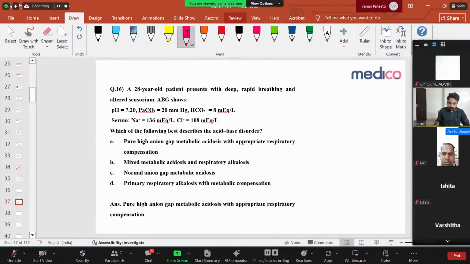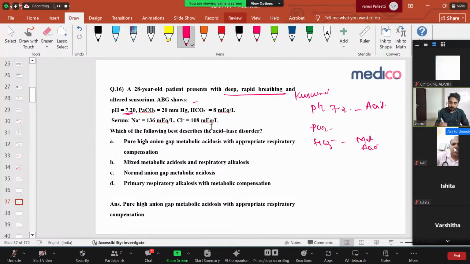Let us come to the next question. A 28-year-old patient presents with deep rapid breathing. That is Kussmaul breathing. ABG shows pH 7.2, which is acidosis. PaCO2 is 20, and bicarb is 8. Bicarb of 8 means it's a metabolic acidosis. Sodium is 136, chloride is 108.